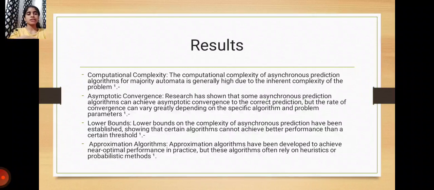Then lower bounds on the complexity of asynchronous prediction have been established, showing that certain algorithms cannot achieve better performance than a certain threshold. Then approximation algorithms have been developed to achieve near optimal performance in practice, but these algorithms often rely on probabilistic methods.